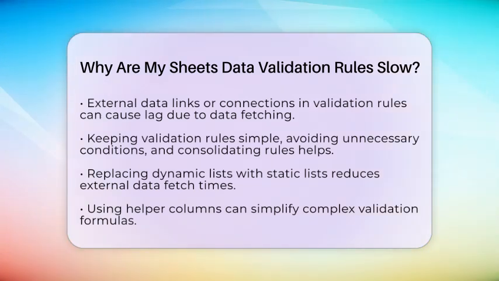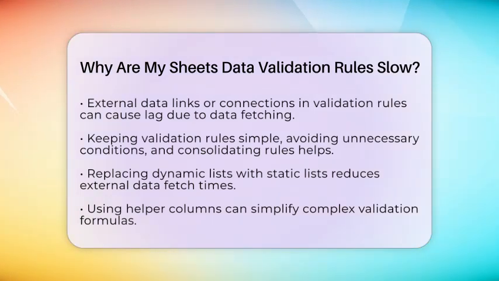External links or data connections are another source of lag. If your validation references data from outside sources, Excel must fetch that data each time it checks. This can take extra time, especially if the external source is slow or unreliable. To improve speed, keep validation rules self-contained or use static lists whenever possible.